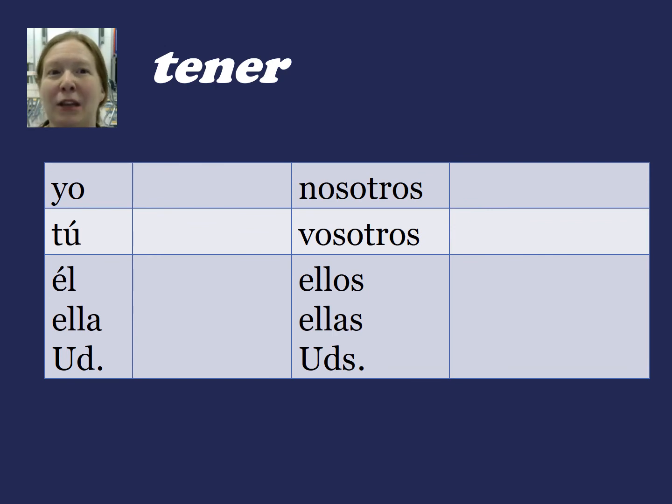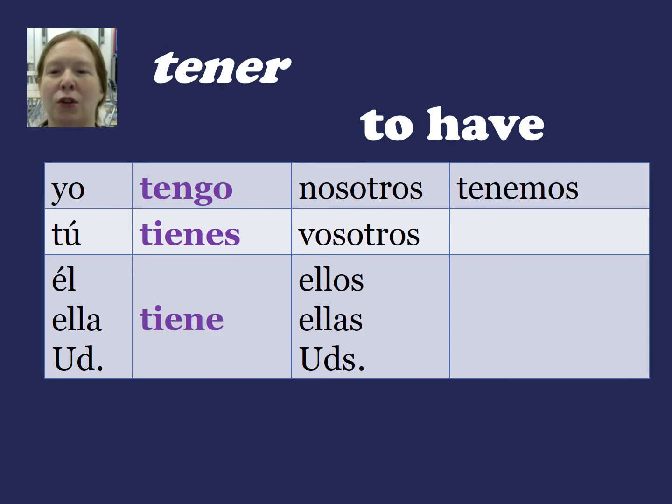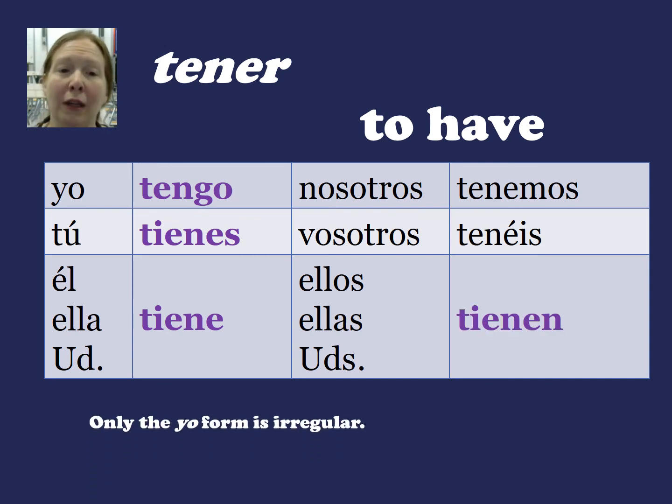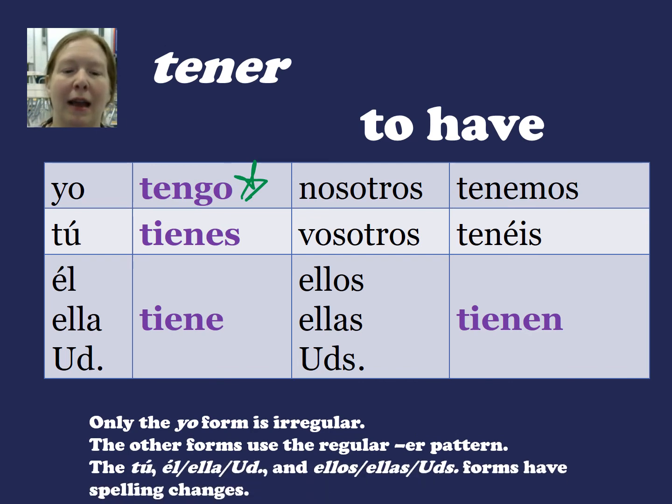And the last irregular verb is the verb tener, which means to have. So you have yo tengo, tú tienes, él, ella, usted tiene, nosotros tenemos, vosotros tenéis, ellos, ellas, ustedes tienen. Only the yo form is completely irregular here, but other forms use the regular ER pattern. And some forms have spelling changes.